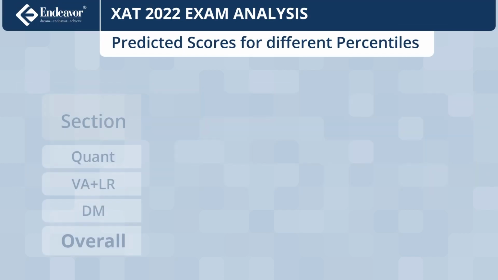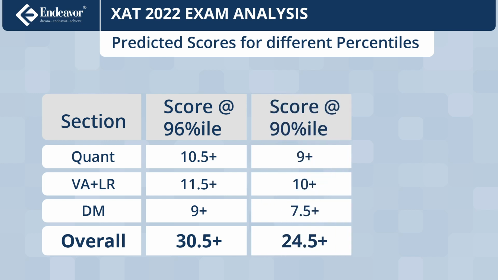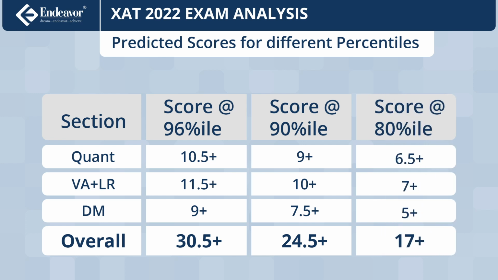Predicted scores for different percentiles. Score at 96 percentile, Quant 10.5 plus, VALR 11.5 plus, DM 9 plus and overall 30.5 plus. Score at 90 percentile, Quant 9 plus, VALR 10 plus, DM 7.5 and overall 24.5 plus. Score at 80 percentile, Quant 6.5 plus, VALR 7 plus, DM 5 plus and overall 17 plus. These are all approximate scores basis faculty and student feedback.